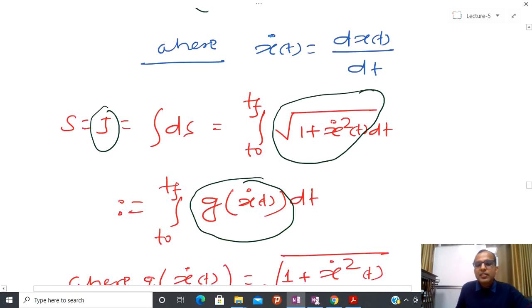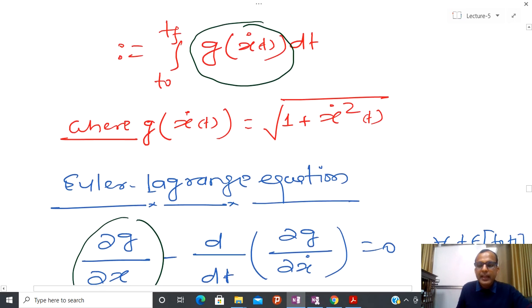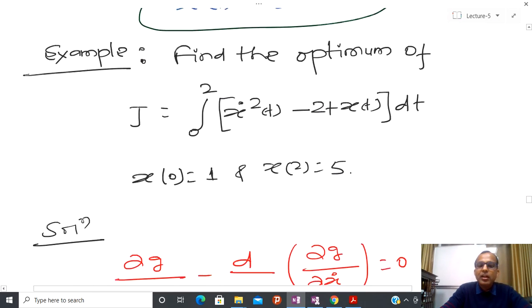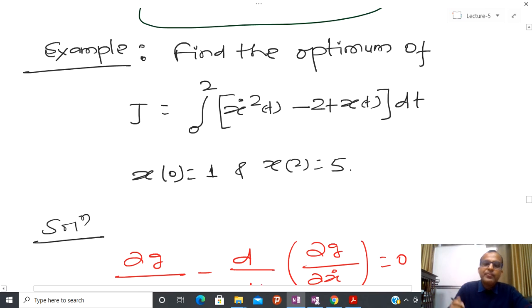Now let us come to the second problem. Again, that is some kind of numerical problem I have collected from the textbook. In this particular problem, you can see that the end point is given, so x0. So I have this kind of integral. You can either interpret this as a time, or not interpret it as a time. That is also not going to make any kind of difference.